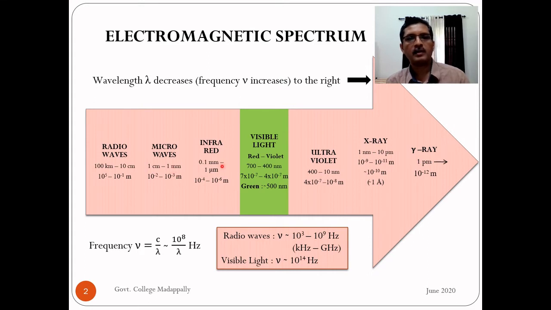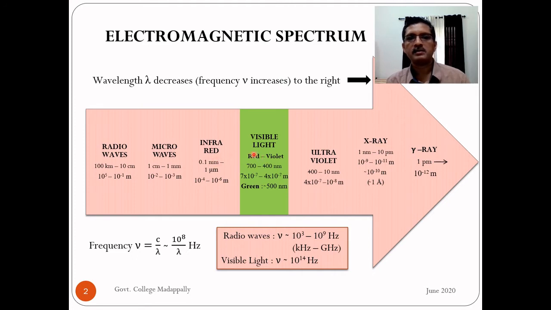The next lower wavelength is the infrared region. Infrared is named because its wavelength is greater than red. Red will come in the visible region. In the infrared region, the range is from 0.1 millimeter to 1 micrometer. Micrometer means 10 raised to minus 6 meter. I have again converted into meter here. So what is the typical wavelength in infrared? A few micrometers. So keep in mind a few micrometers.